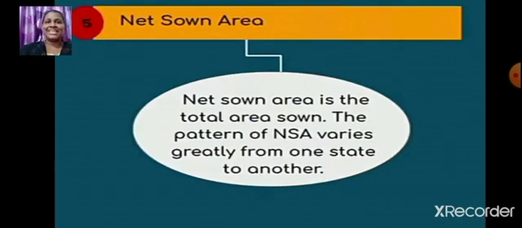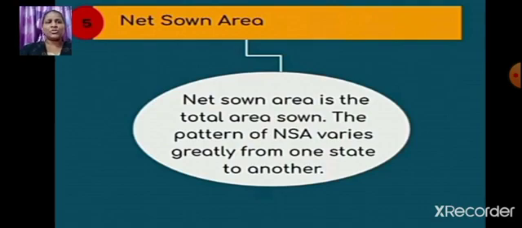Next is net sown area. Net sown area represents an area in which total crops are grown only once in a year. You should remember this. Net sown area is the total area sown, the total area where the cultivation has taken place. The pattern of net sown area varies greatly from one state to another.